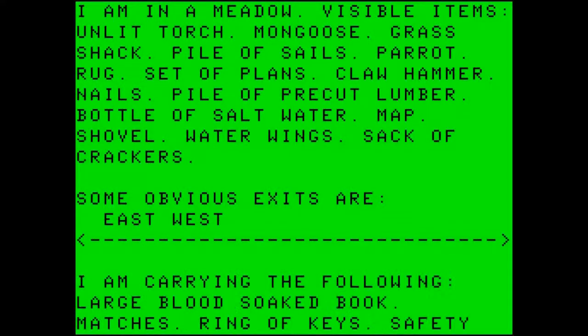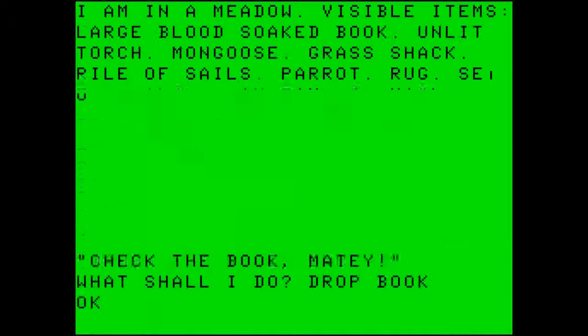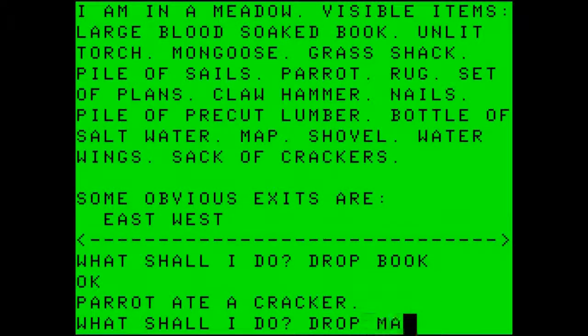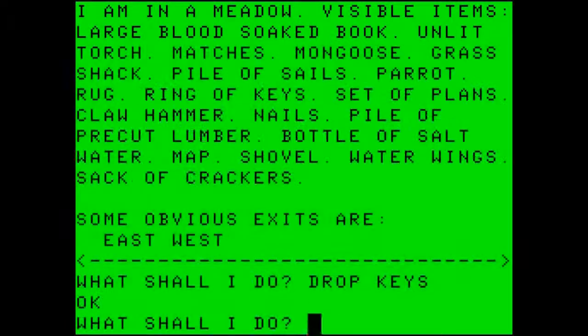Let's do an inventory. I am carrying the following: large blood-soaked book, matches, ring of keys, safety sneakers. So let's drop the book, drop the matches, drop the keys, and that should be everything that we were carrying, aside from the sneakers.